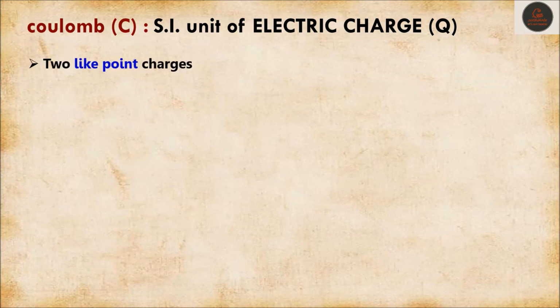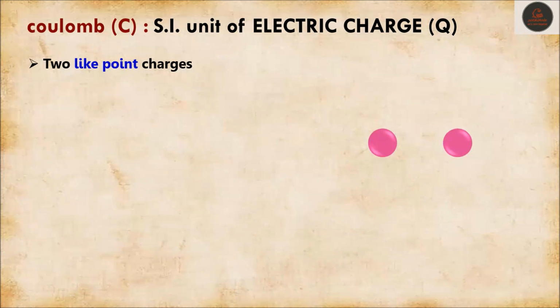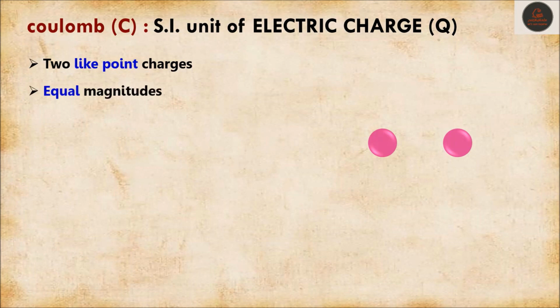What does it mean? How can we define what is 1 Coulomb of charge? For that, let's take two like point charges. They can be either positive or negative, but the charges should be the same. They must have equal magnitude.